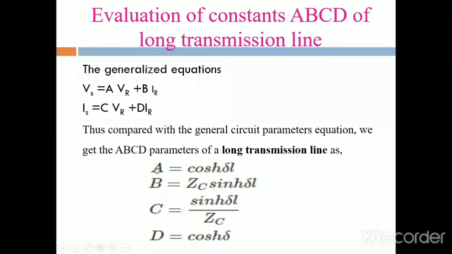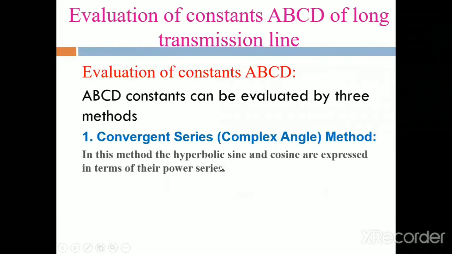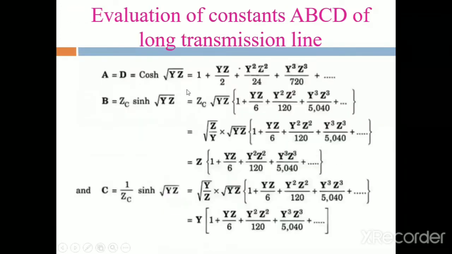Therefore A is equal to cosh delta. What is the formula for delta? Delta is equal to the root of yz or zy. Whether delta or gamma, it is equal to the root of yz, where A is equal to D is equal to cosh root of yz.